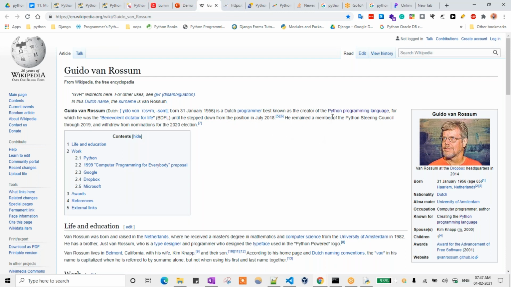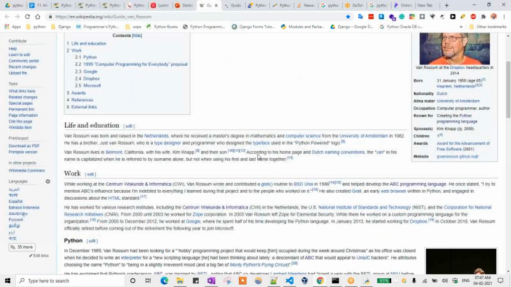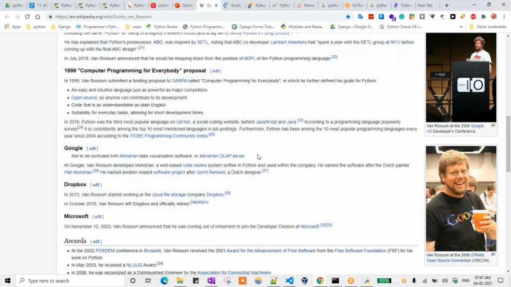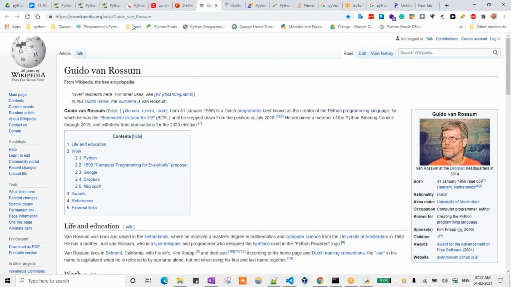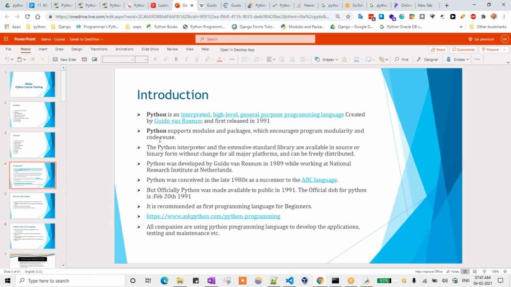Where he was born and why he developed Python, all these things are there in that wiki page, Guido van Rossum.